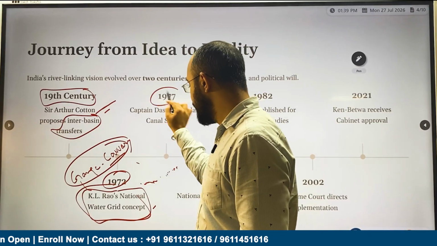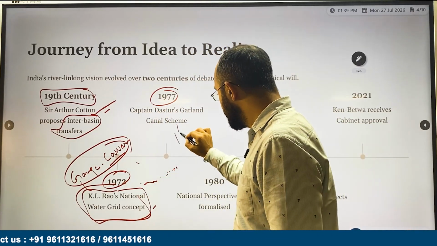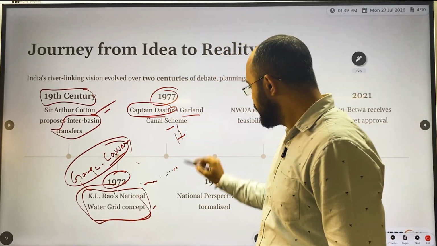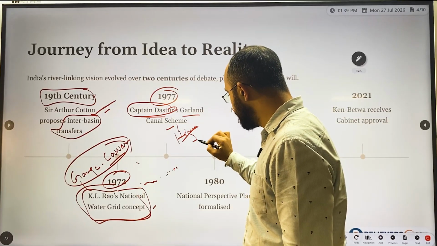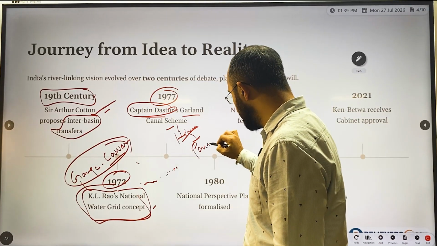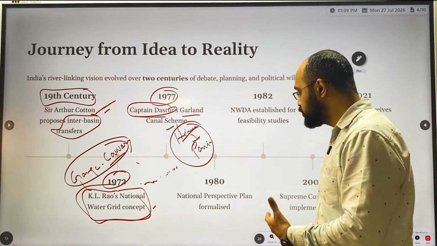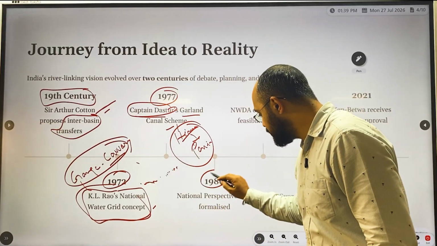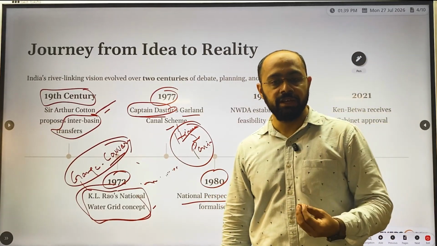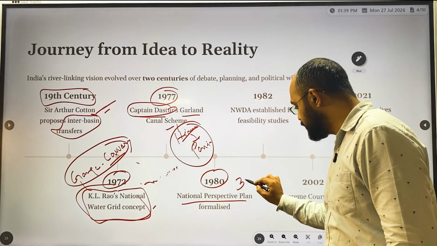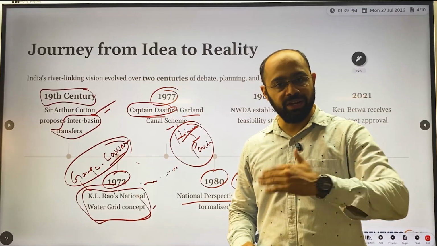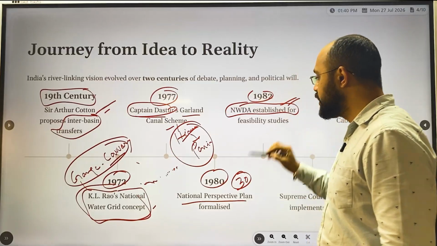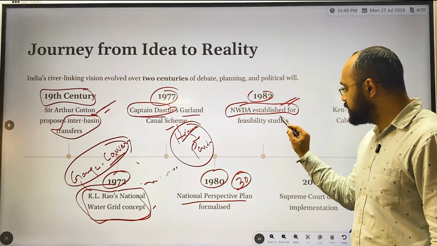Then in 1977 came the Garland canal system concept by Captain Dastur. Here he spoke about linking Himalayan rivers with Peninsular rivers. So this is basically the evolution. After this, in the 1980s India made the National Perspective Plan, where it mentioned around 30 rivers will be interconnected with one another. As a result, we established the National Water Development Authority, which carried out feasibility studies.